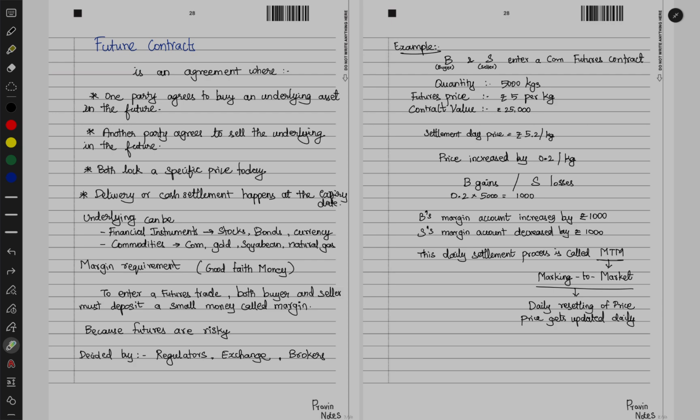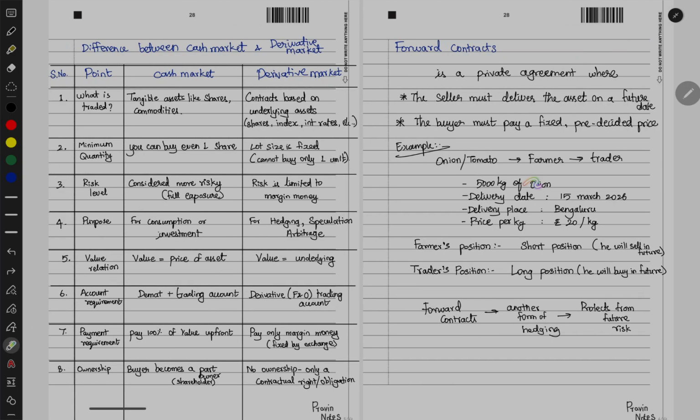Now, because futures contracts are risky, why? Because either of the parties might not honor the contract. Because of that reason, they will keep the margin money. In the same case, let's say instead of 20 rupees, what if it becomes 40 rupees? So the farmer can sell this at 40 rupees, right? And the trader can buy it at 20 rupees, so cheap for him.